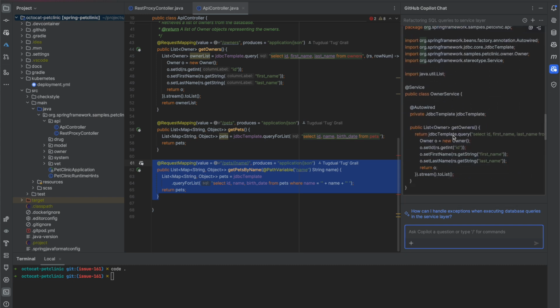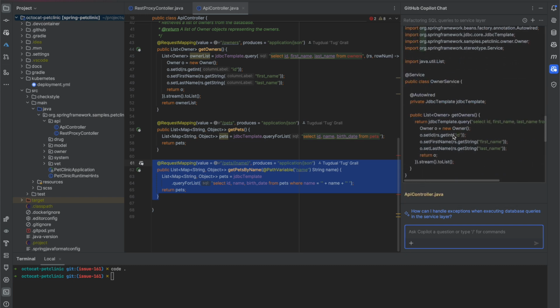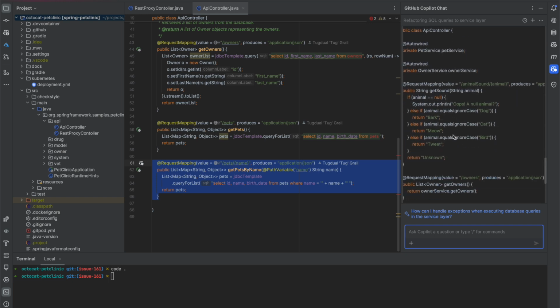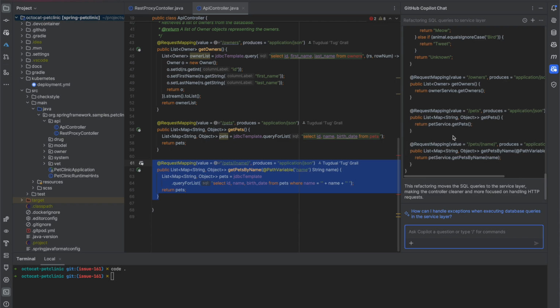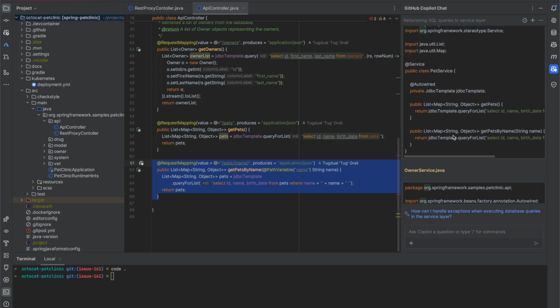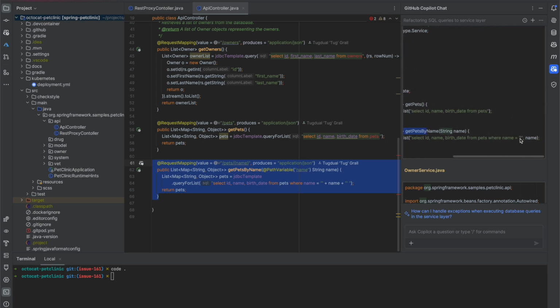So you see the owner service doing some SQL statement call, and the controller itself now has been updated to call these methods. And we see the pet service get pets by name method. And if we look at the code now, the SQL statement on the risk of SQL injection has been fixed.